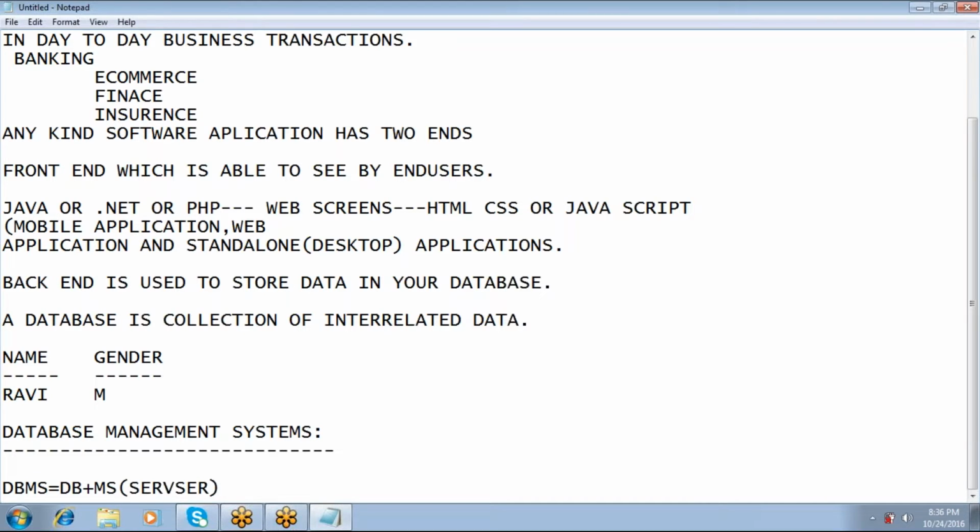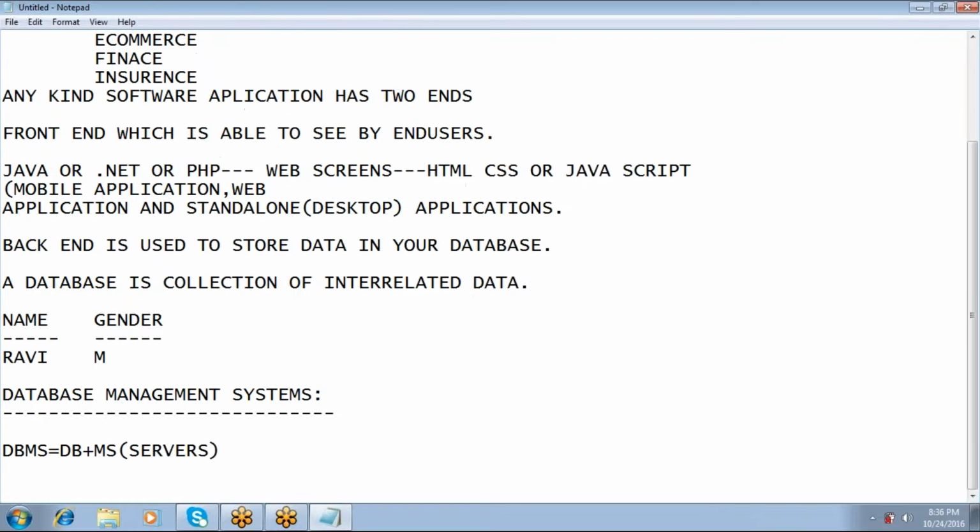Are you clear now? The database is maintained in servers. Oracle is DBMS technology.